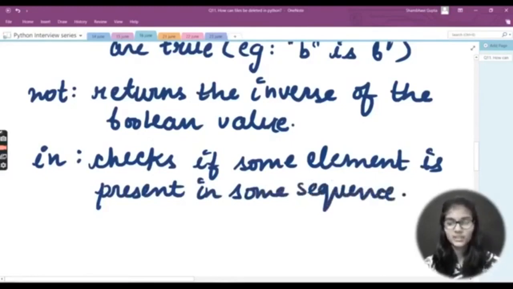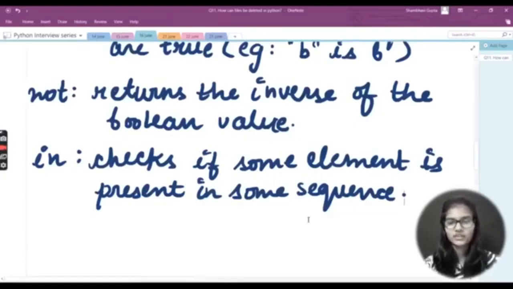Like I mentioned, it is especially used in for loops, right? So in the for loops, whenever we use the for loop, in that for loop itself, it checks whether the variable which you are entering inside, what elements are present, and it helps us to execute all of those things. So this is the main use of the in operator, that it checks if some element is present in some sequence, right? So these are the three operators which we have discussed, that is is, not and in, right?